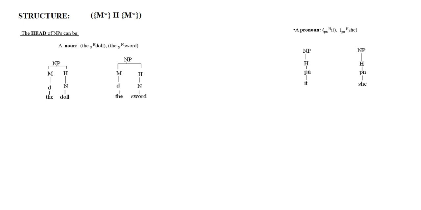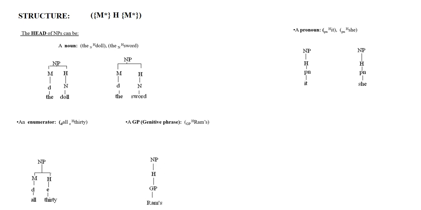So in absence of noun or pronoun, or we may say less usually, an enumerator may also function as the head of an NP. Along with enumerator, a genitive phrase may also function as a head of an NP, and rarely or less usually an adjective can also function as the head of an NP.